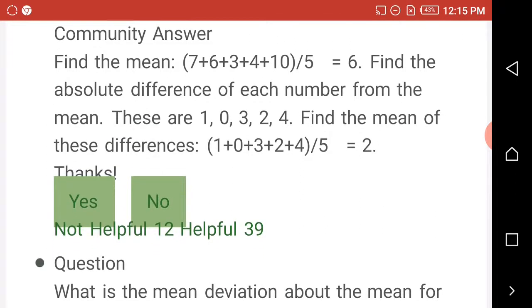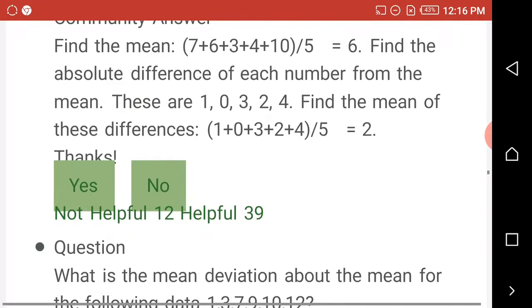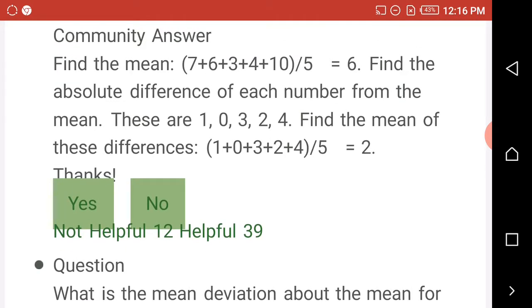Answer. Find the mean. That is, when you add 7, 6, 7, 6, 3, 4 and 10 and divide by 5, you have 6. Next, find the absolute difference of each number from the mean. That is the absolute value. I'm skipping those steps because I expect you to follow step 1, example 1 above, and do the same.